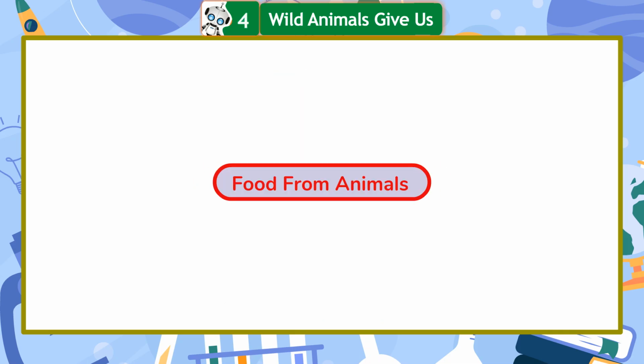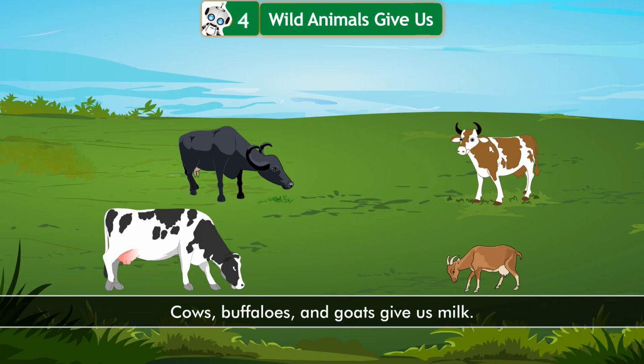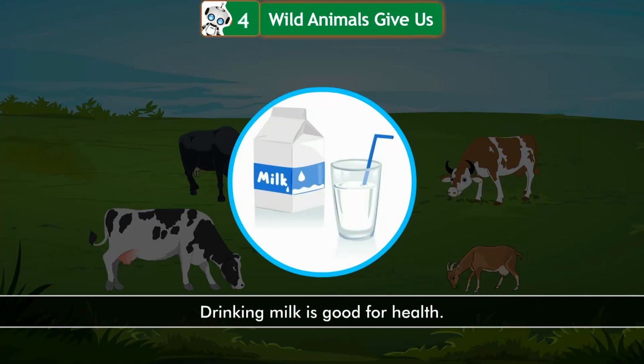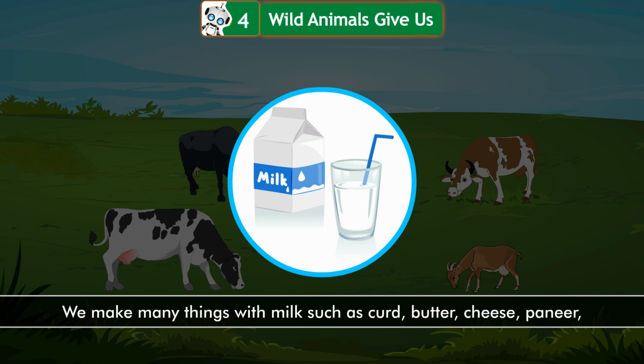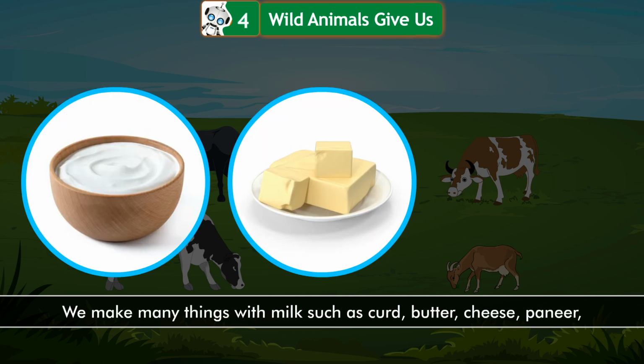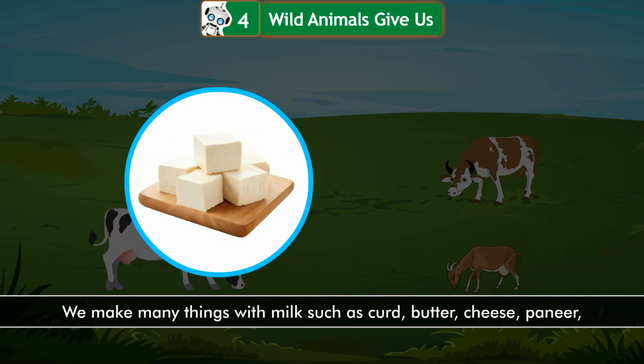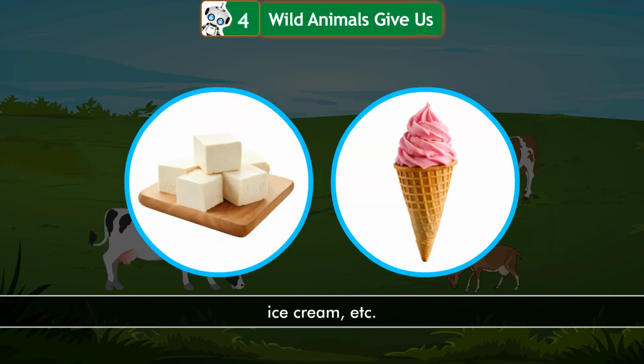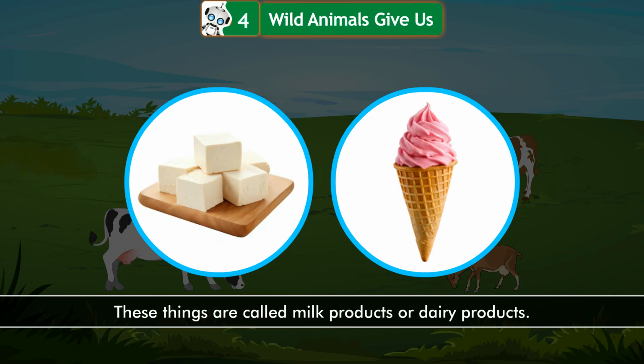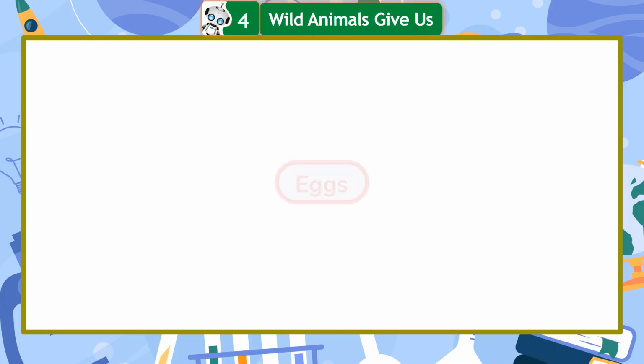Food from animals: milk. Cows, buffaloes, and goats give us milk. Drinking milk is good for health. We make many things with milk such as curd, butter, cheese, paneer, ice cream, etc. These things are called milk products or dairy products.